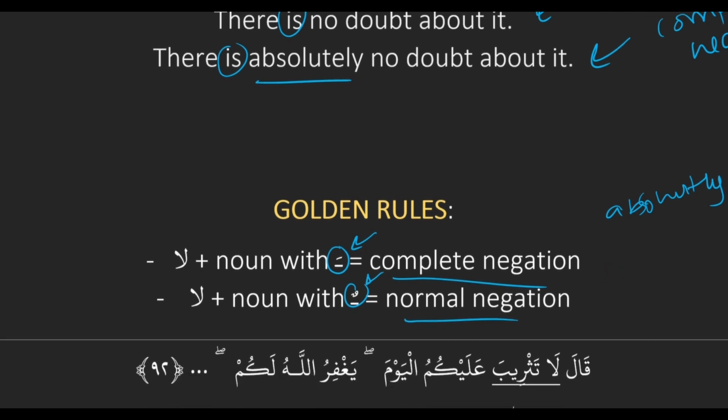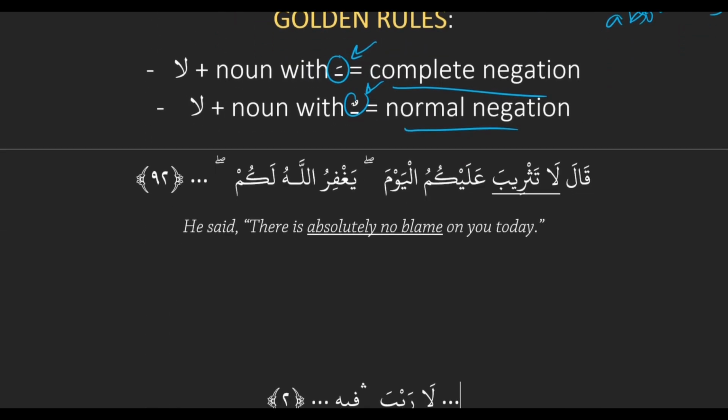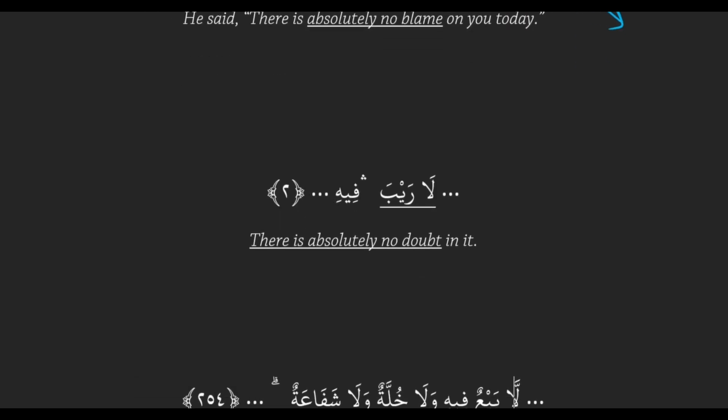So let's look at some Arabic examples. قال لا تثريب عليكم اليوم. We have our la followed by a noun, and the noun has a fatha on it. So that's absolute negation, which is why we see the translation, there is absolutely no blame on you today. This is what Yusuf alayhi salam says to his brothers when they finally reunite. La tathriba, there is absolutely no blame on you today. Very forgiving.